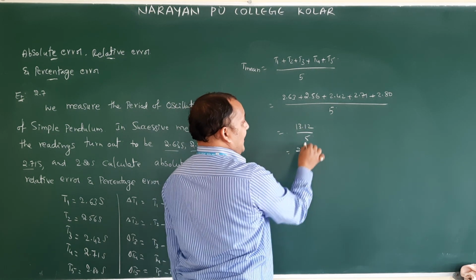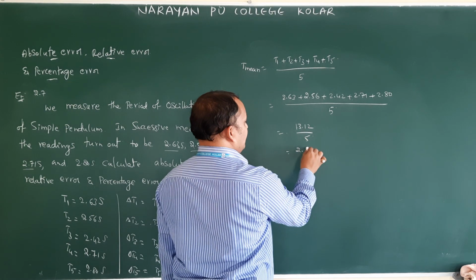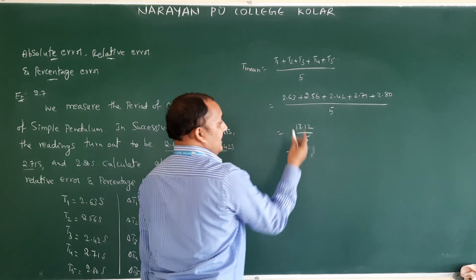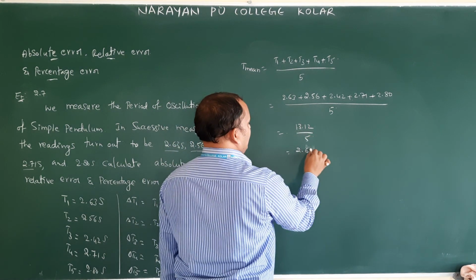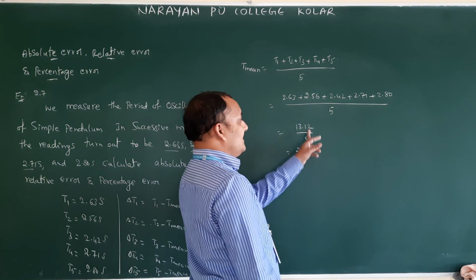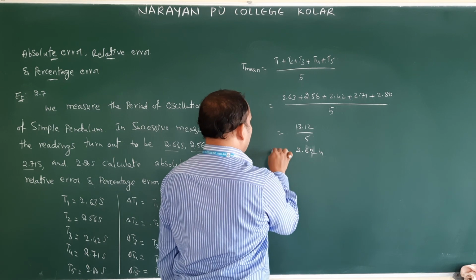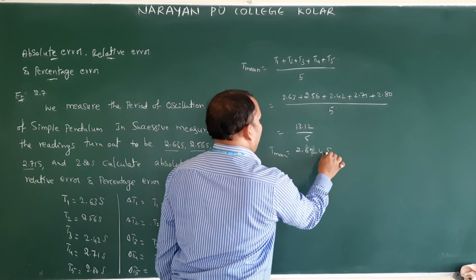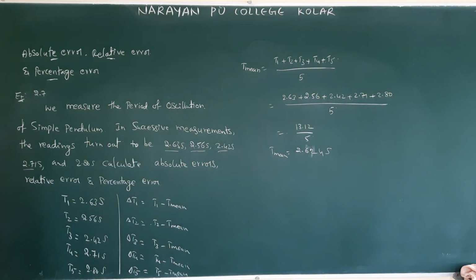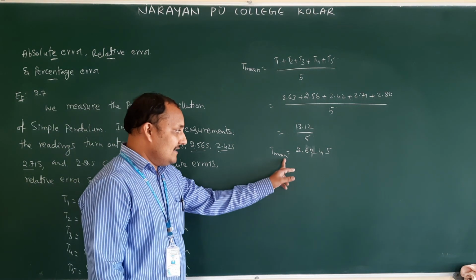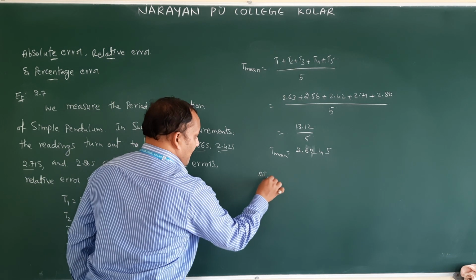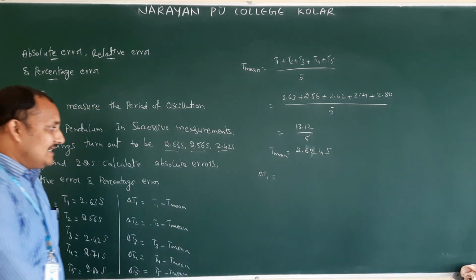Dividing: 5 twos are 10, 31, 6 fives are 30, 12, 2 fives are 10, 24. So T mean value is 2.624 seconds. Isn't it? You got 2.624. Now this is T mean. Now substitute here. Delta T1, the absolute error in T1. What is delta T1?